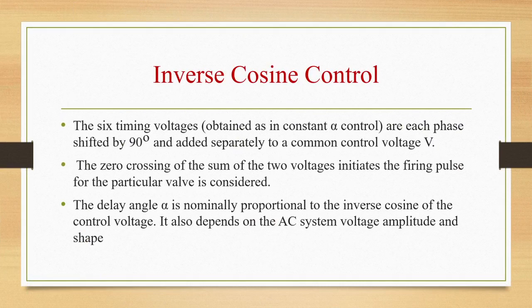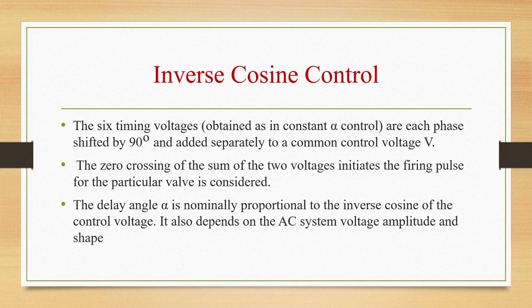There are several variations of this, but one common arrangement is made for the inverse cosine control method. That is, 6 timing voltages combined as in constant alpha control, or 6 timing voltages each phase shifted by 90 degrees and added separately to a common control voltage VC. Zero crossing of the sum of the two voltages initiates the firing pulse for the particular valve considered. Delay angle alpha is nominally proportional to the inverse cosine of the control voltage.